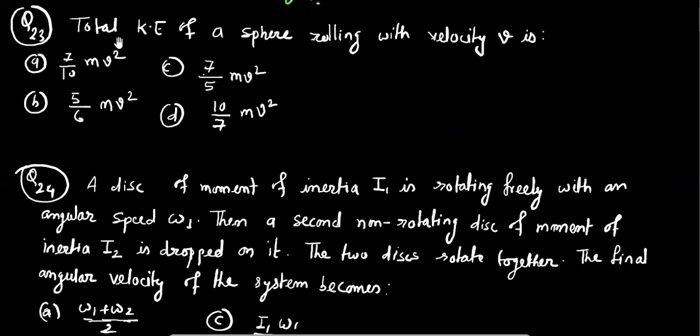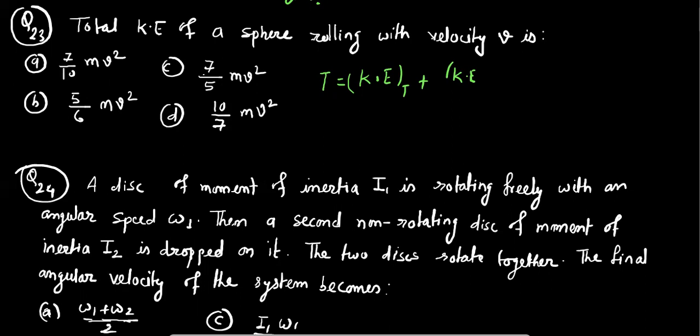This is question number 23. Total kinetic energy of a sphere rolling with a velocity v is. So as we know that total kinetic energy is the sum of translational kinetic energy and rotational kinetic energy. This is quite easy.